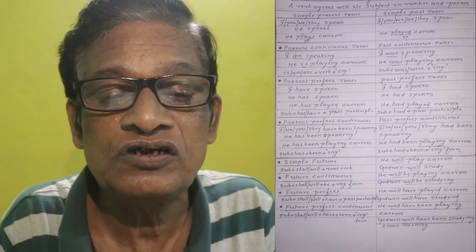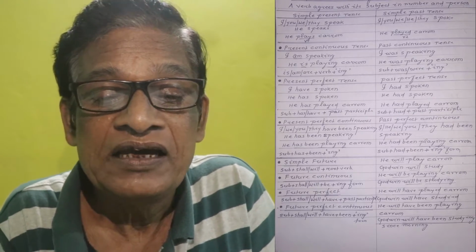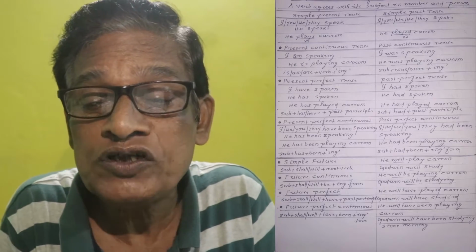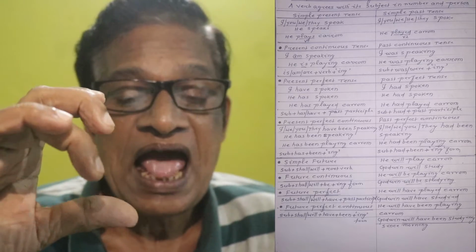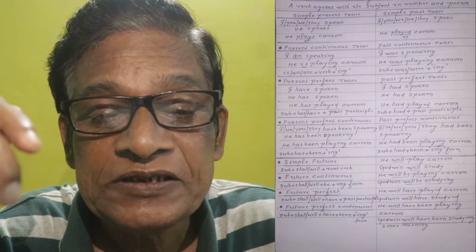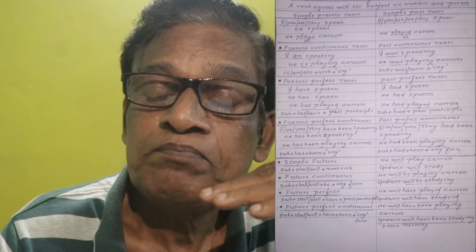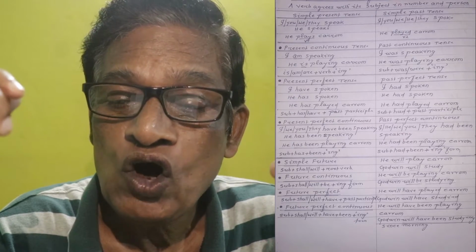Similarly, we can compare the present continuous tense with that of the past continuous tense. I am speaking, I was speaking, he is playing carom, he was playing carom. So here the main formation is subject plus is, am, are plus verb plus ing. And past continuous is subject plus was, were plus verb plus ing.